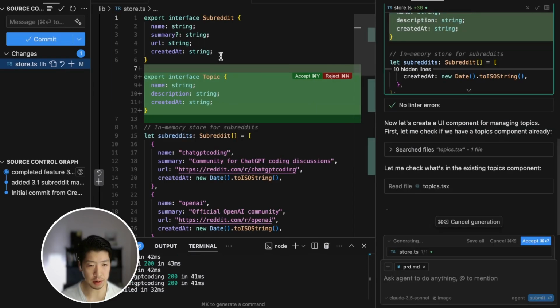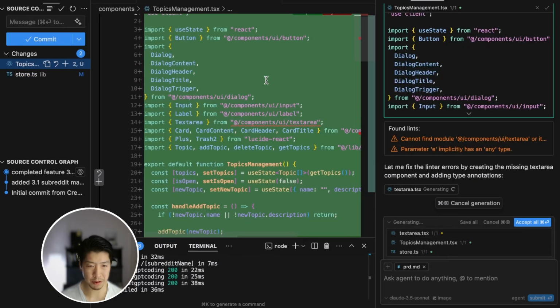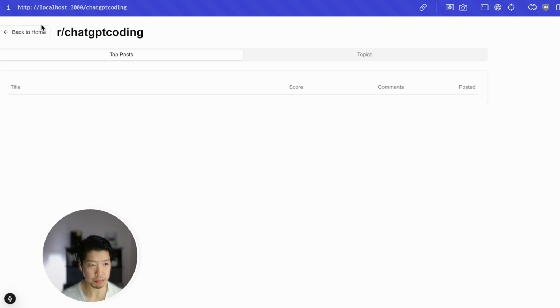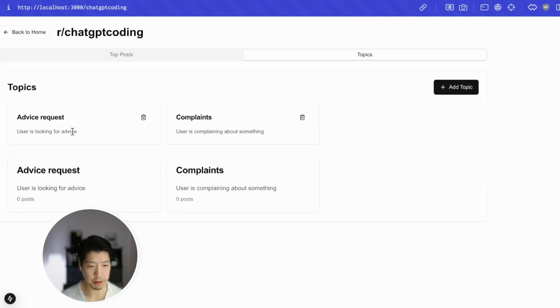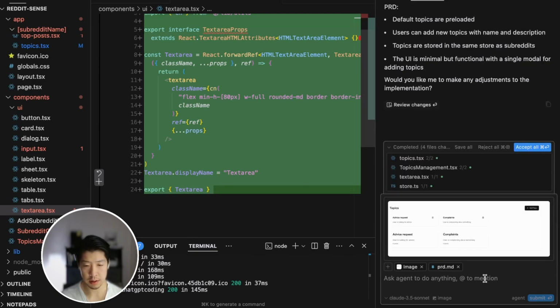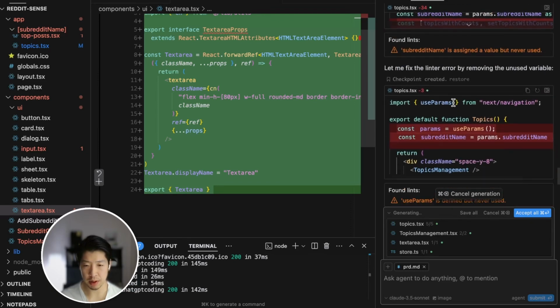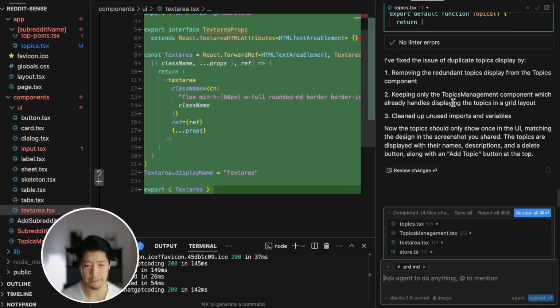The changes in making topic feature management. Seems like it's done. Let's take a look. We have topics now. Not sure why it's so. Screenshot of this. Go back. Fix it. It was just having duplicate views. One was view only, and the row in the bottom was clickable. So it's going to fix that. That works. We're done with